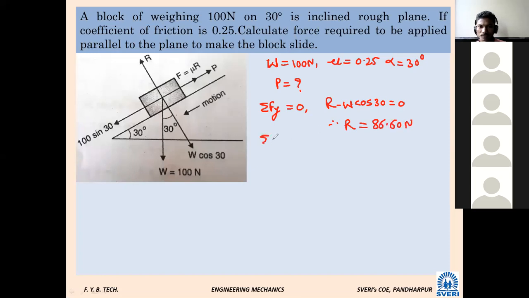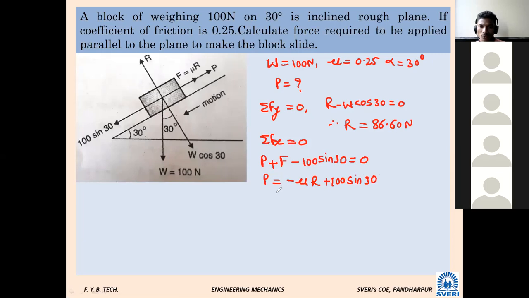Summation Fx is equal to 0. So P plus F minus 100 sin 30 is equal to 0. So if it goes this side, it will become minus, no? P is equal to minus mu into R, plus 100 sin 30.